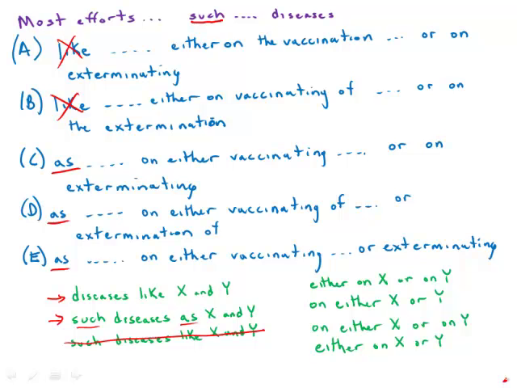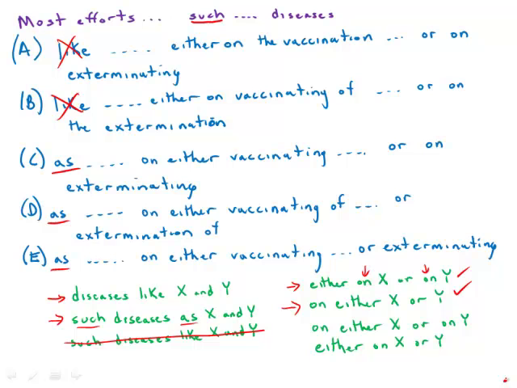Point number two concerns the placement of the preposition on with respect to either. We can either say either on X or on Y. So if the on follows either, we have to say it in both places. We can also say on either X and Y. Both of those are grammatically correct. So if it appears before the word either, it is implied as applying to both terms. If it appears after, any common word that appears after has to be repeated.